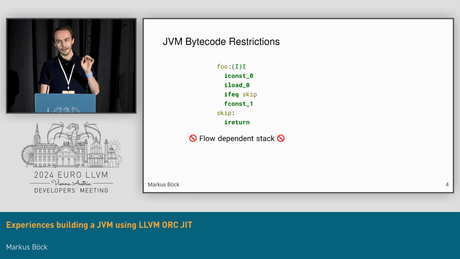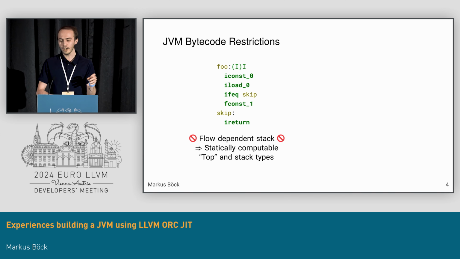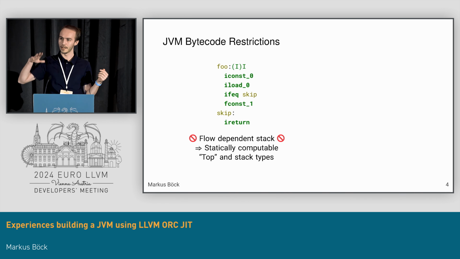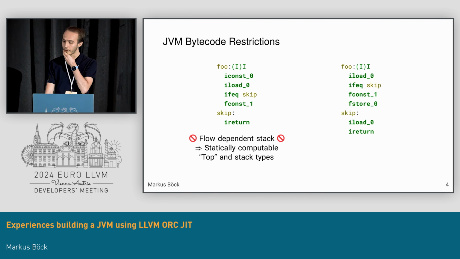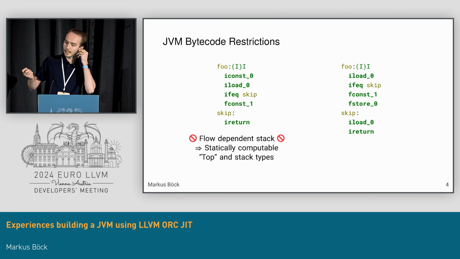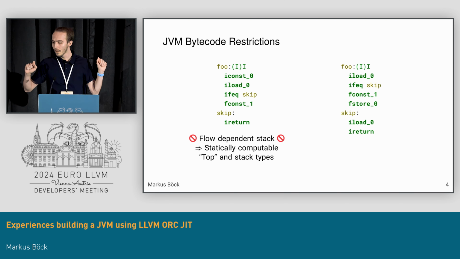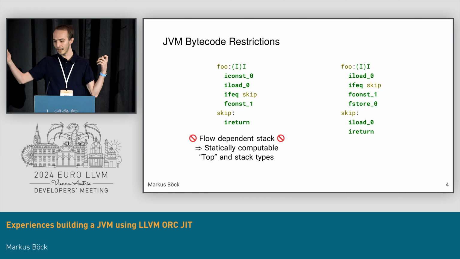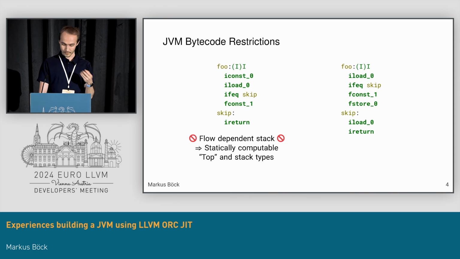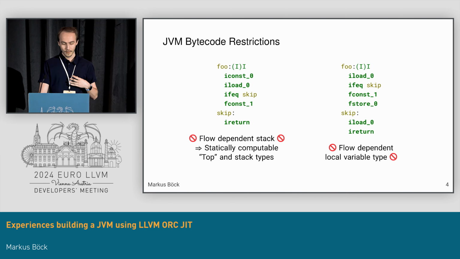And this is actually enough for us to pre-compute any types and the depth of the stack at any point within the bytecode stream. Similarly for local variables, here we have a similar case where we are doing either an fstore 0, or not, depending on the control flow again. So this would mean that the type of a local variable is different, and this is also not allowed.